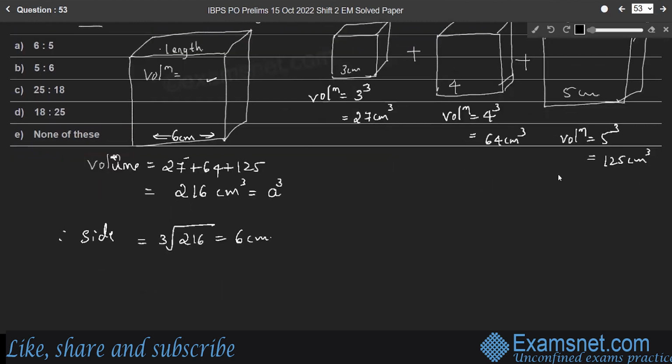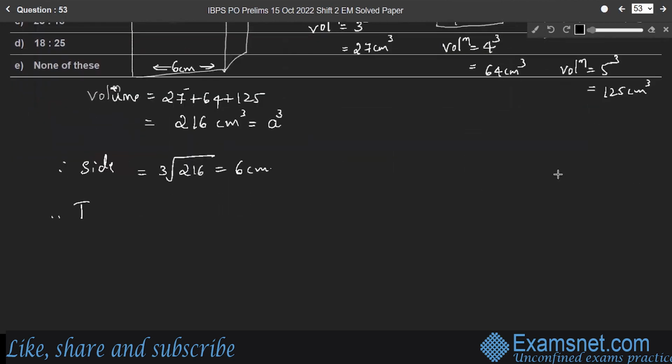Therefore, total surface area, TSA, by the formula is 6 into side square, 6a square. So 6 into 6 square, 6 into 36, which is 216 centimeter square.